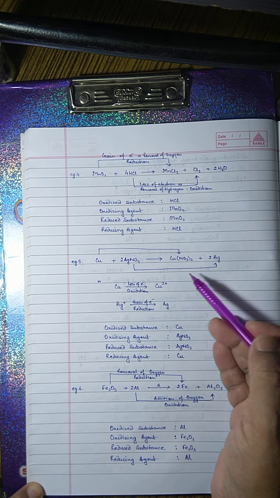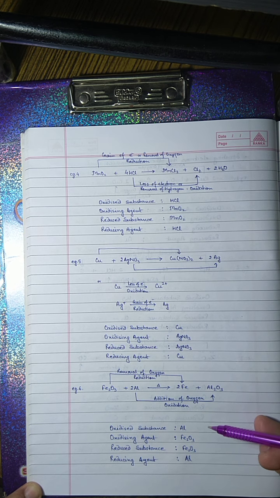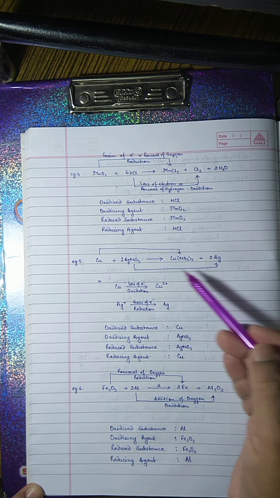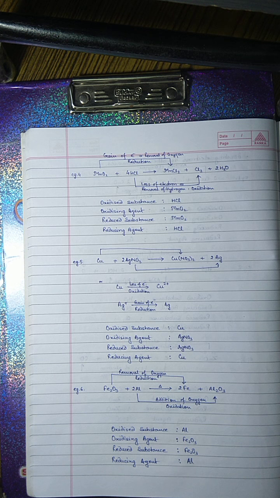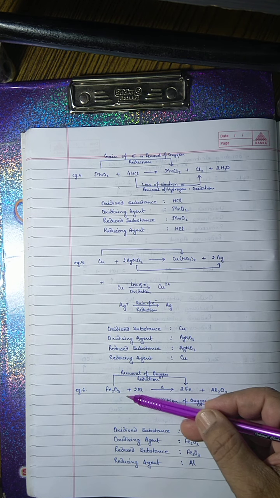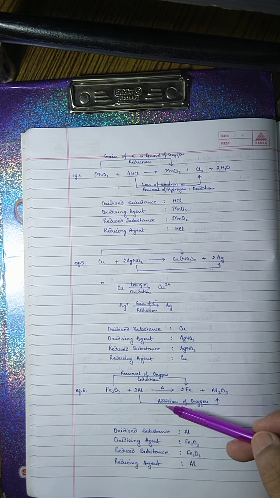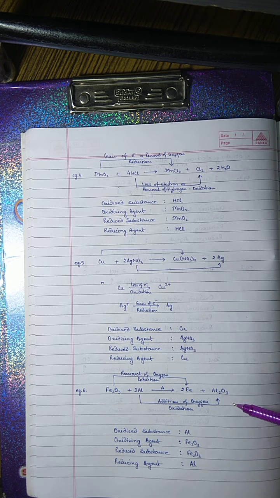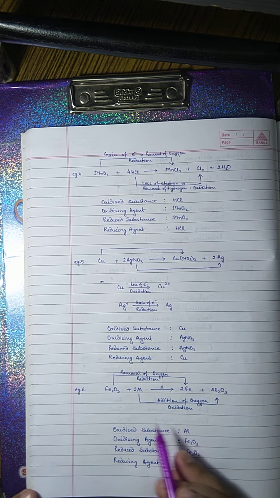Same way, some more examples are here. You can see this one, copper plus silver nitrate gives copper nitrate plus silver. Same way, iron oxide plus aluminium gives iron plus aluminium oxide, that is also called aluminothermy reaction.